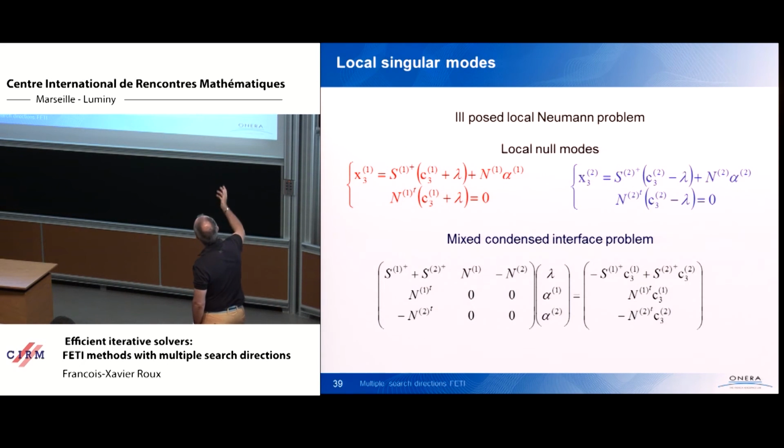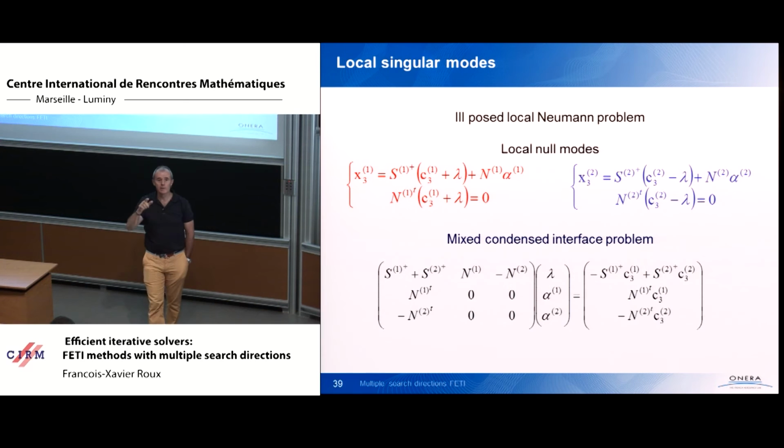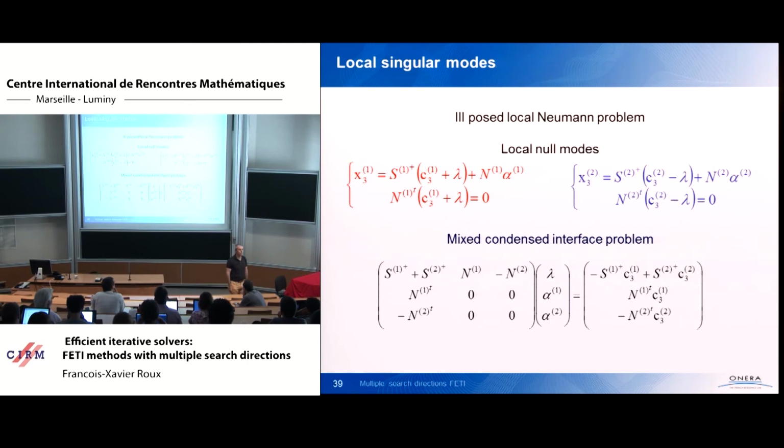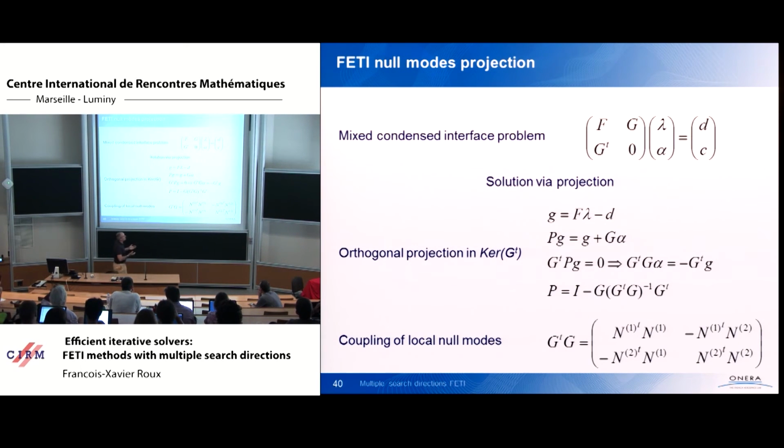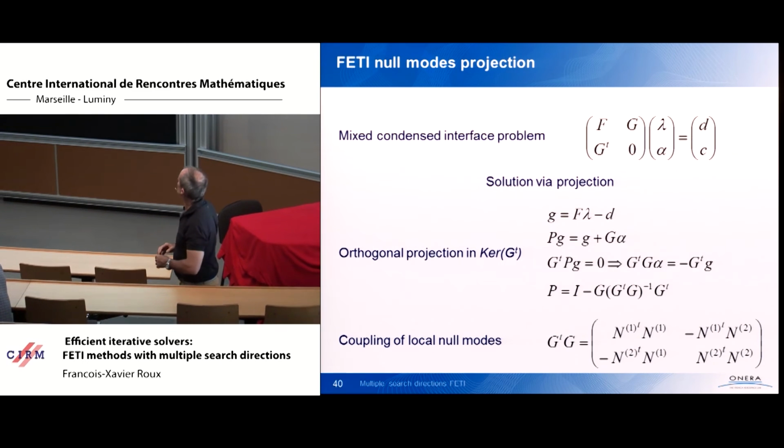So now if we replace this in the equations, we don't have a problem with just lambda as unknown with the S1 minus 1 plus S2 minus 2 operator, but we have a mixed problem with lambda and the alpha that are the local corrections, which in the case of linear elasticity are the local rigid body modes. So the global problem on the interface is a mixed problem. I told you, avoid mixed problems, and we have a mixed problem. So it's bad. No, it's not so bad because, in fact, the number of constraints is very small.